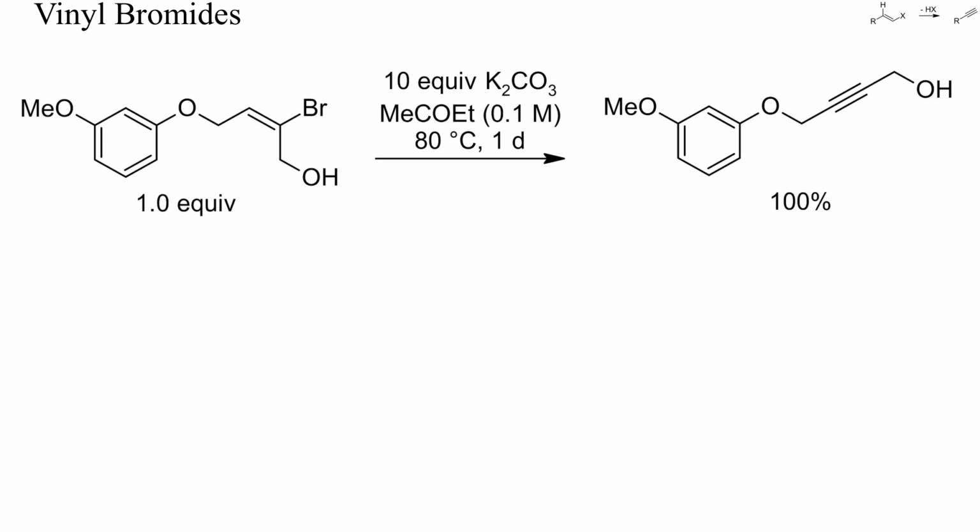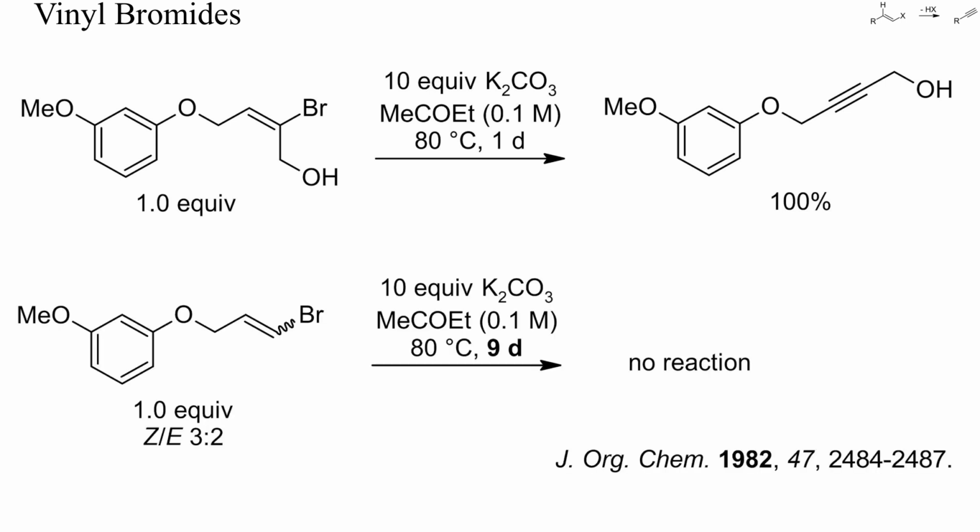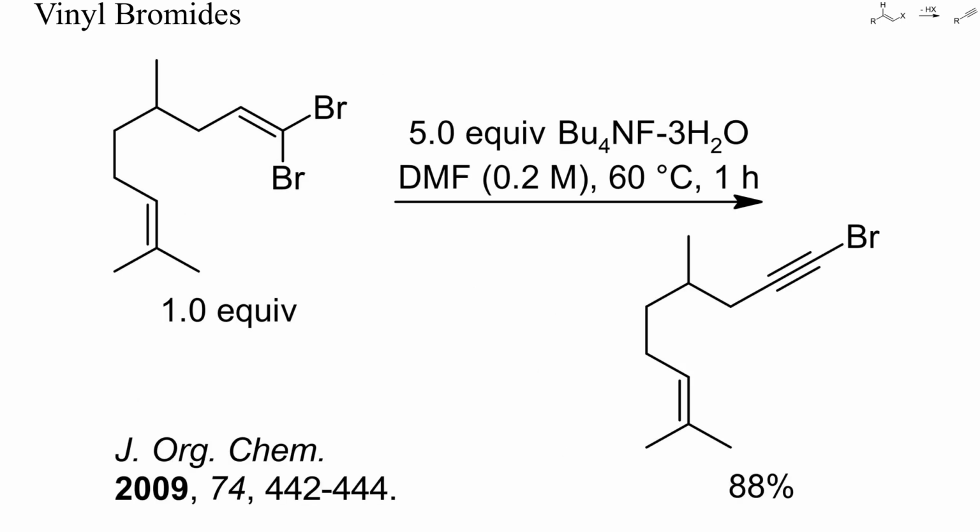However, sometimes even vinyl bromides with only cis hydrogen undergo elimination readily. In this example, the starting alcohol was converted smoothly into an alkyne just by heating with potassium carbonate. The hydroxyl group must have played some role in this elimination, because without it, no elimination occurred, even after refluxing for 9 days. With bases of low reducing power, such as fluoride or hydroxide, it is sometimes possible to prepare